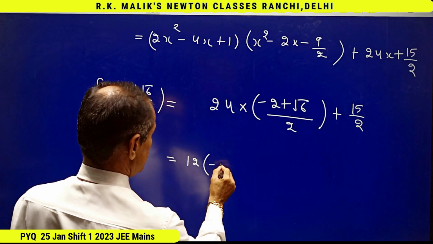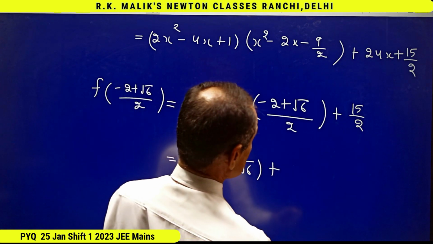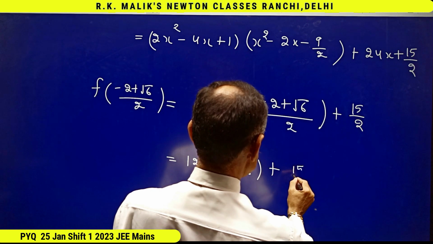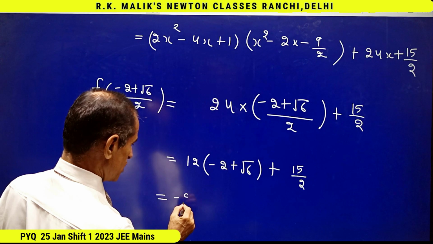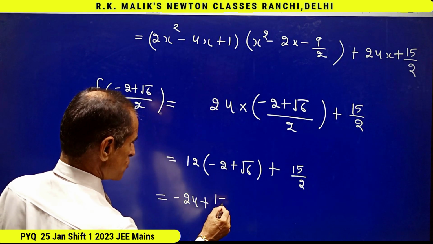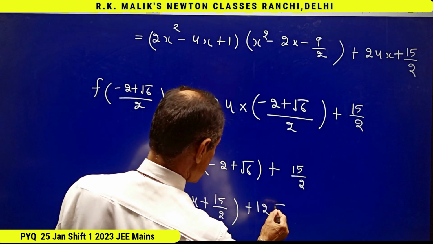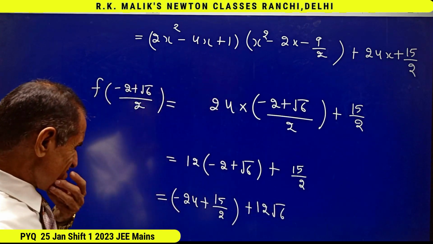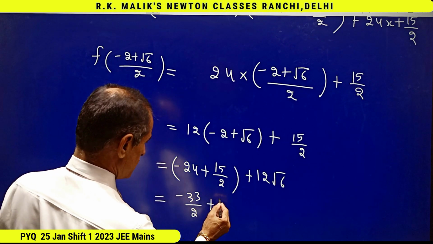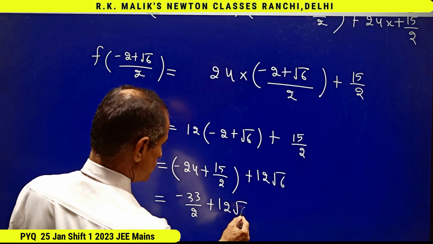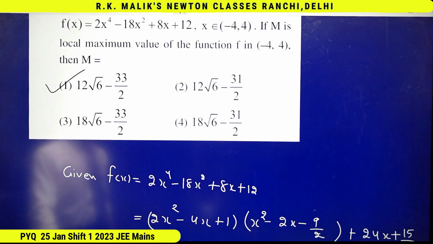That is, I get 12 into (minus 2 plus root 6) plus 15 by 2, that is minus 24 plus 15 by 2 plus 12 root 6, that is minus 33 by 2 plus 12 root 6. Hence I can say the first choice is the correct choice.